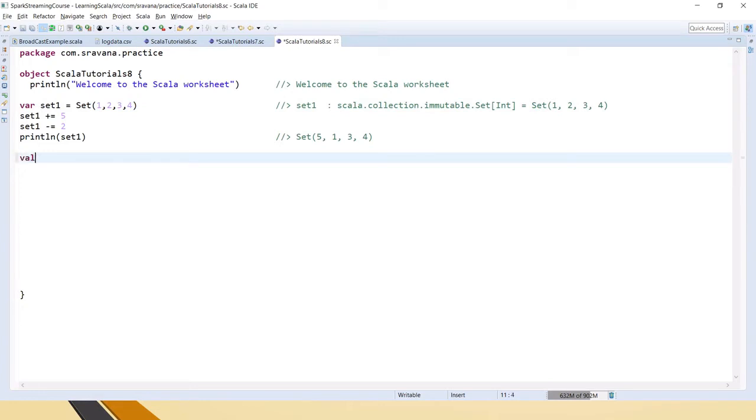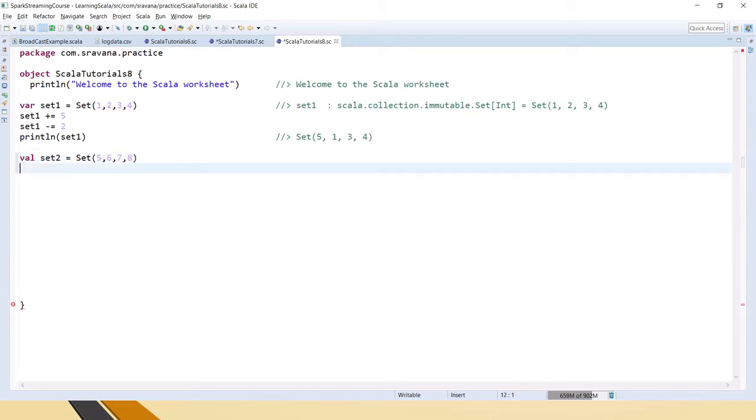Let's say we have set 2, which has 5 6 7 8, and set 2 plus equal to, let's say, 9. But if you see here, it is showing an error saying that plus equal to is not a member of scala.collection.immutable.